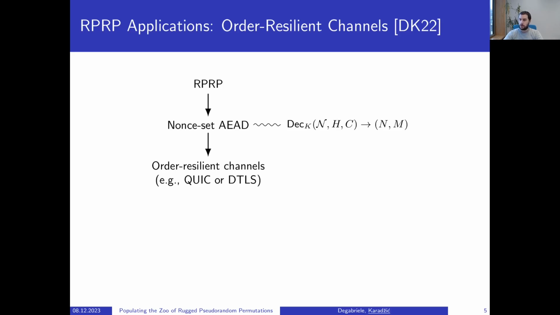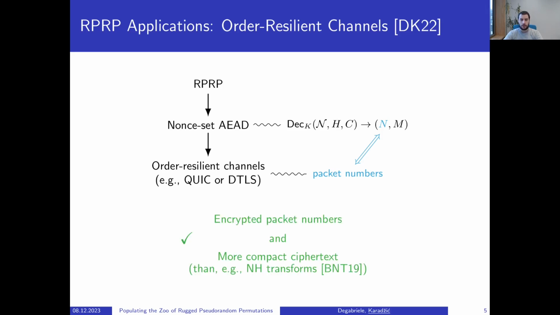Order-resilient channels operate over unreliable networks like UDP, so a receiver needs a way to recover correct reordering of the packets received. That is done by having each ciphertext carry a packet number associated with it. It turns out that in this construct, the decrypted nonces exactly correspond to the packet numbers of the channel. Using this RPRP-based approach in building order-resilient channels automatically caters for encrypted packet numbers, and one gets more compact ciphertexts than, for example, the nonce-hiding transforms by Bellare and Tackmann.